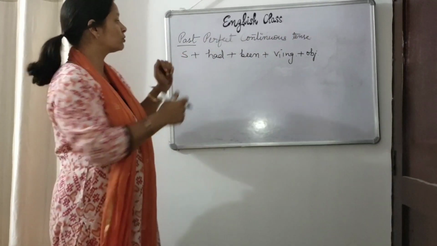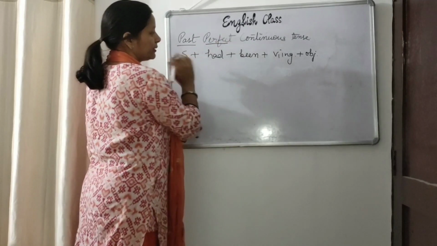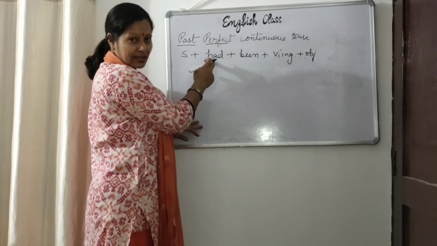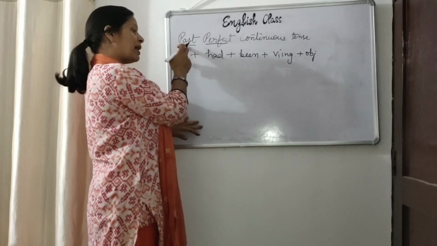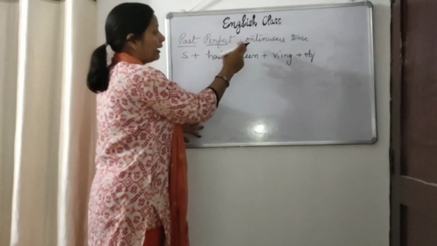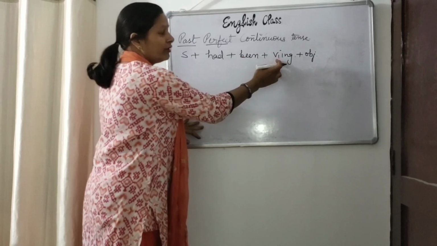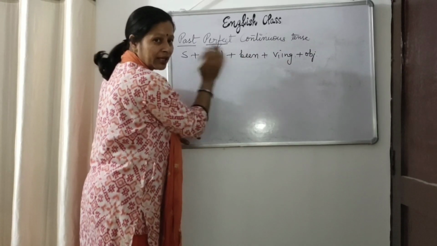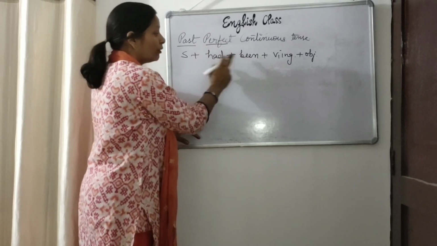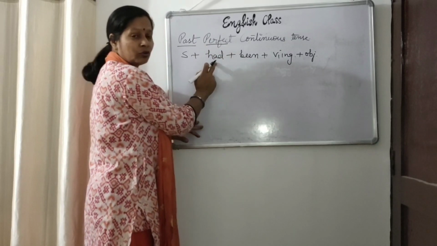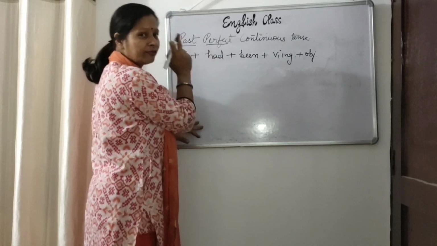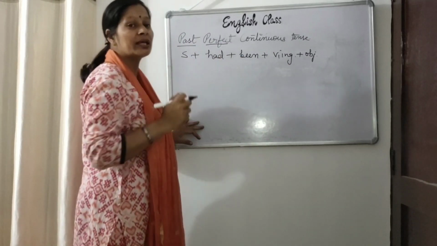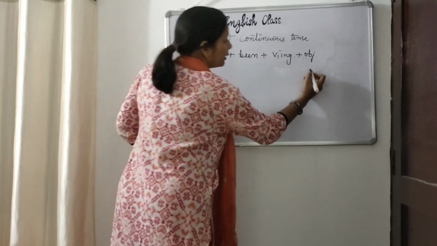To remember this rule, take this perfect tense. Since it is perfect tense, you have to take has, have, had. And it is past, so you have to take had. And for the continuous, V1-ing. And why have we put this been here? Because with had we always have to use the third form of the verb. And been is the third form of is, am, are.